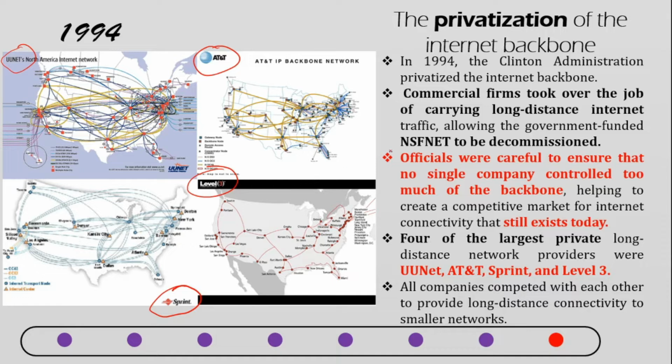And more interestingly, the officials were very careful to ensure that no single company controlled too much of the backbone, helping to create a competitive market for internet connectivity, and that still exists today as well. So all the companies competed with each other to provide long distance connectivity to the smaller networks. This improvisation is the advancement that we are witnessing today.